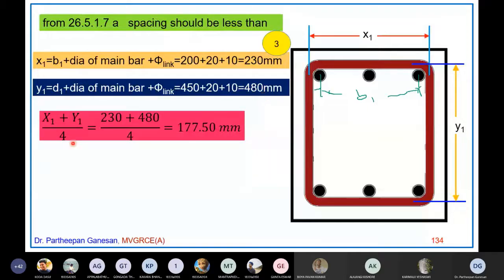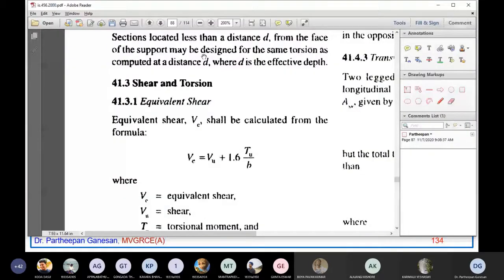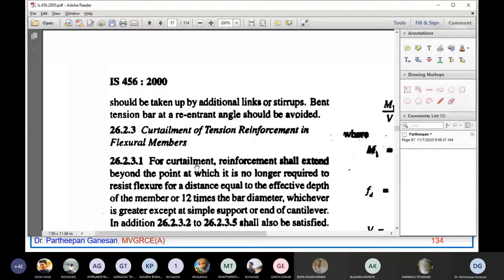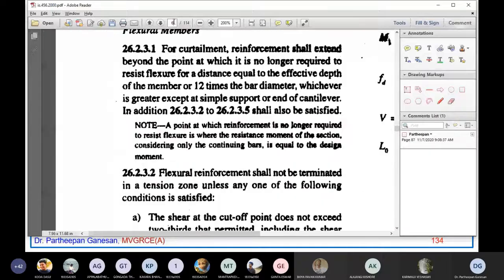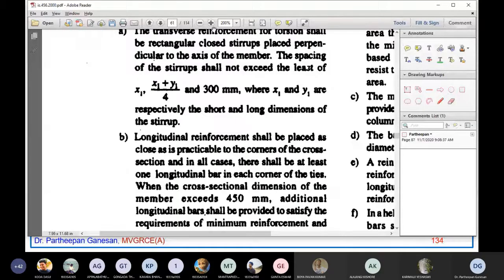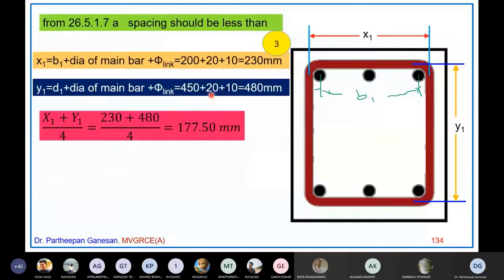Like for example, I will show here. So x1 plus y1 by 4 and 300 mm. So x1 plus y1 is this one, 230 plus 480 by 4 is 177.5. That is your fourth value.